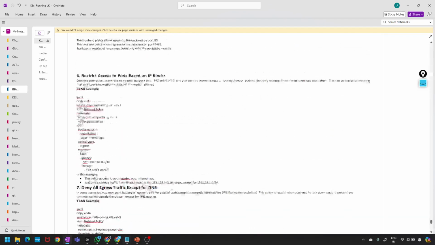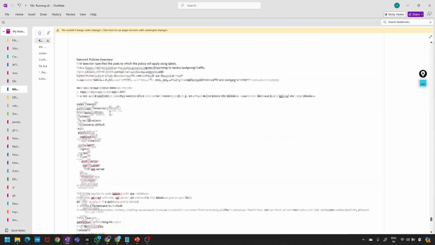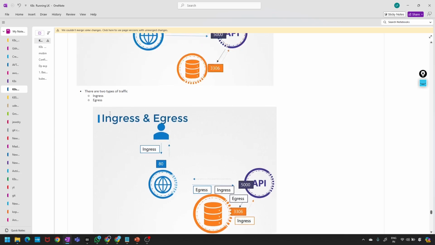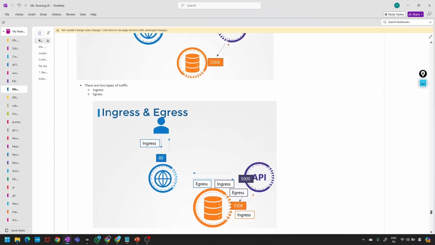Earlier we discussed that by default Kubernetes allows traffic from all pods to all destinations.